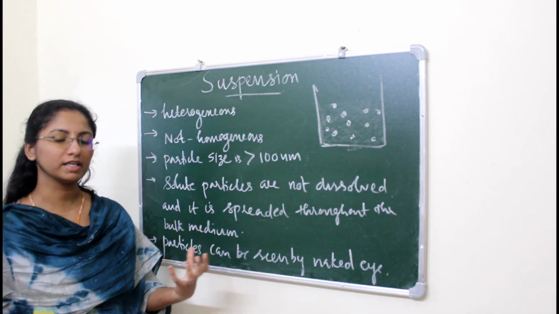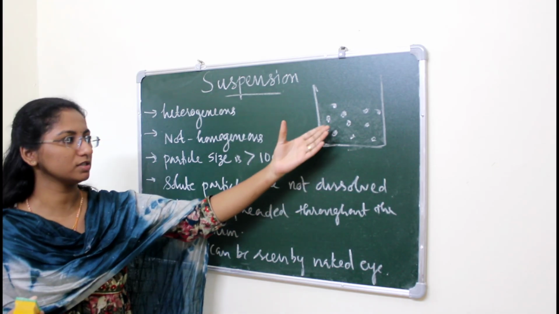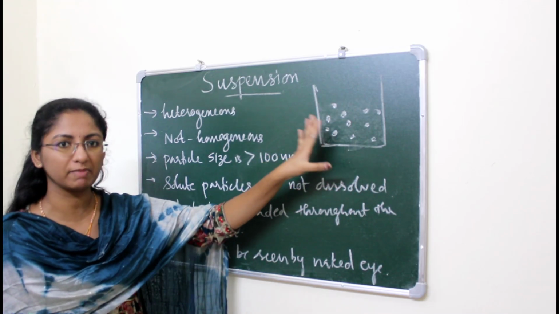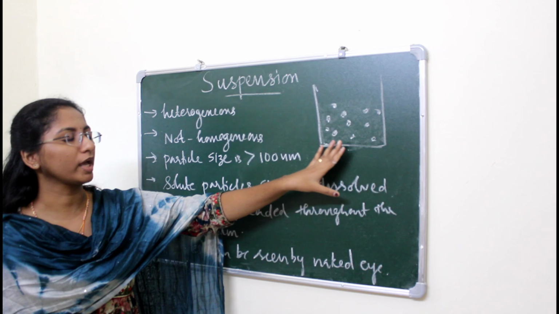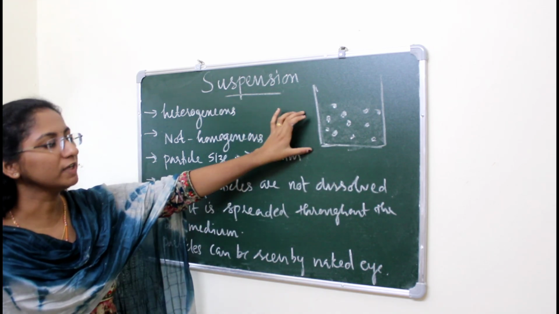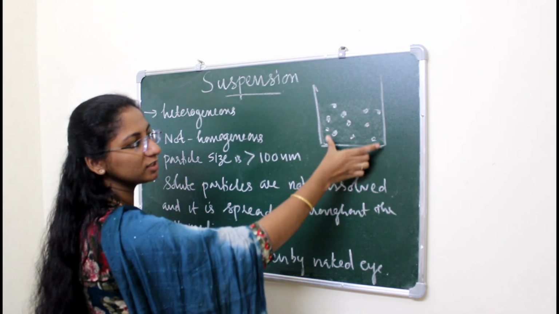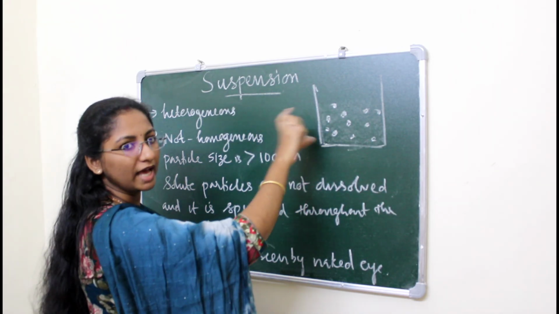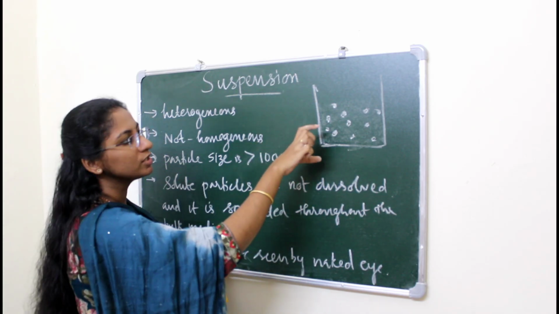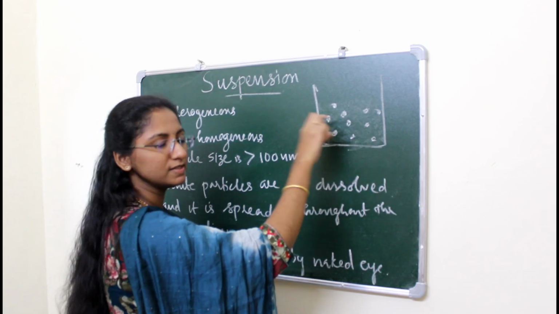Okay, so what will happen when we pass a beam of light through the suspension? These are solute particles, and they are spread throughout this bulk medium. It will scatter this beam of light. The particles suspended within the bulk medium will scatter the beam of light which is passing through the suspension. Okay, so we can clearly see the beam of light passing through the suspension.